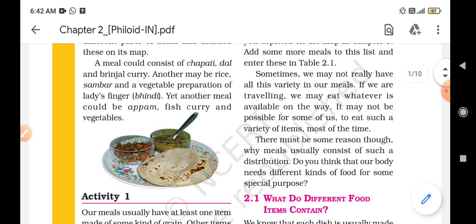So sometimes we may not really have all this variety in our meals if we are traveling. Mostly what happens is, when we are traveling somewhere, we cannot prefer a daily meal like this, because this meal is only possible when we are living at home. Nowadays, of course, online services have come, so you can order whatever you want from anywhere. It may not be possible for some of us to eat such a variety of items most of the time. There must be some reason though why meals usually consist of such a distribution.